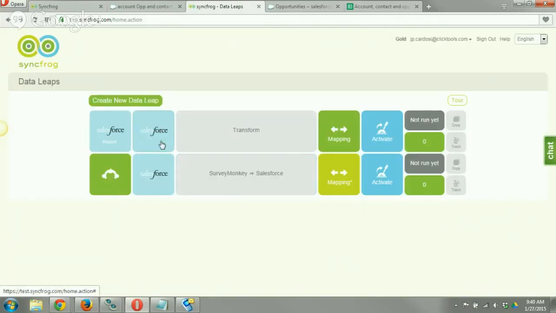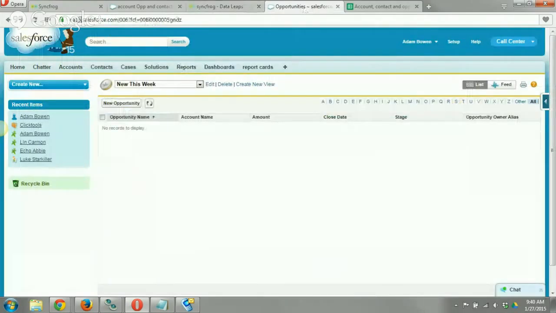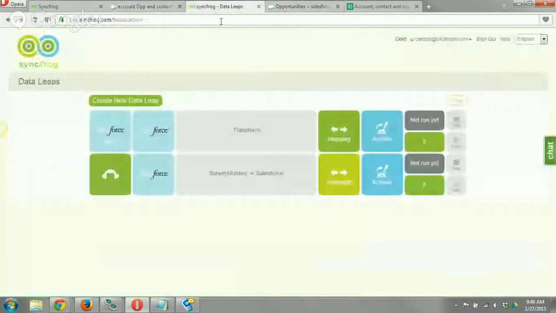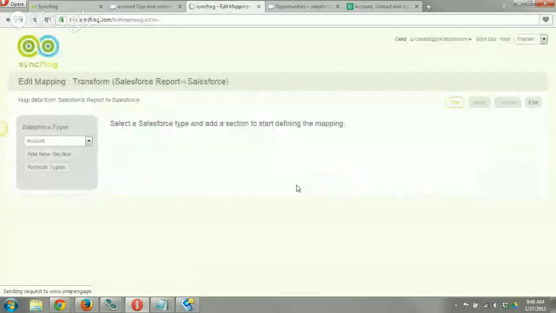And I've already told it what Salesforce org we're using. We're actually using a different org here. So you can see this is NA15 here, and this is actually housed on NA9. So I'm going between 2 separate Salesforce orgs. And we're going to go ahead and convert the data over for ourselves here. So we're going to go ahead and click on mapping.